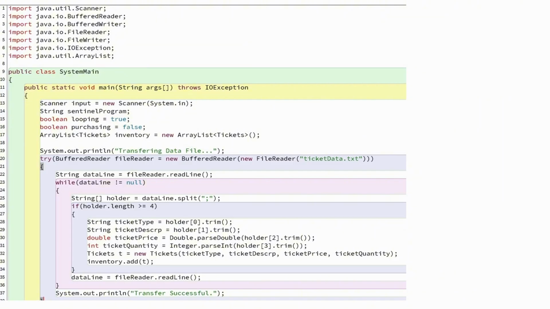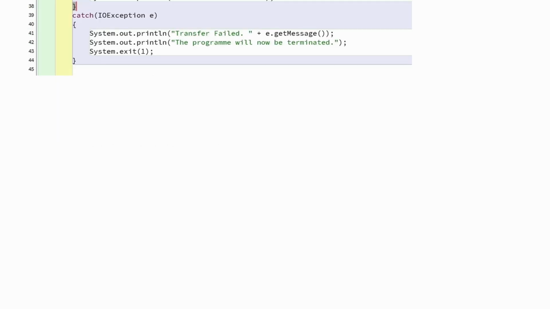Finally, let's look at another slide which shows our error handling. If the text file is missing or broken, the program will trigger an error. Instead of crashing completely, our catch block stops the crash, prints a clear error message to tell us what went wrong, and closes the program safely using System.exit. This protects our system from running with wrong or empty data.